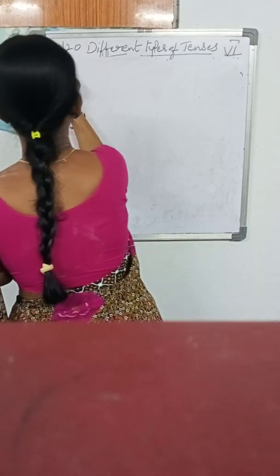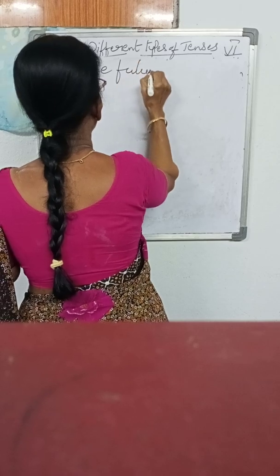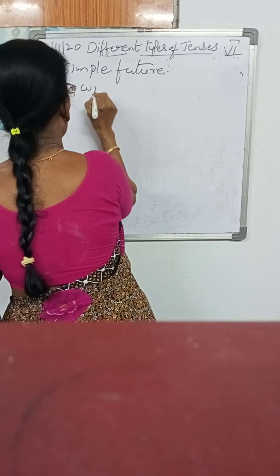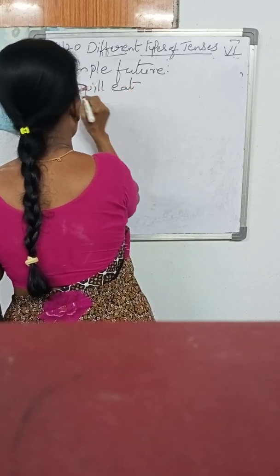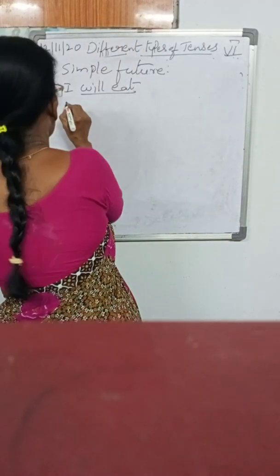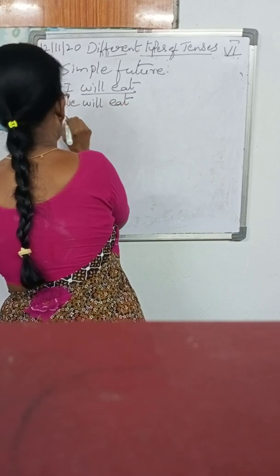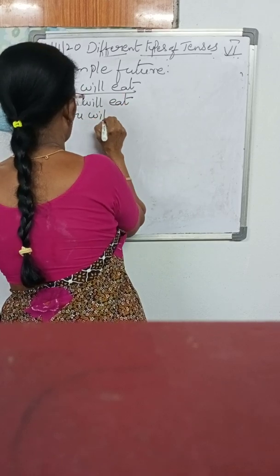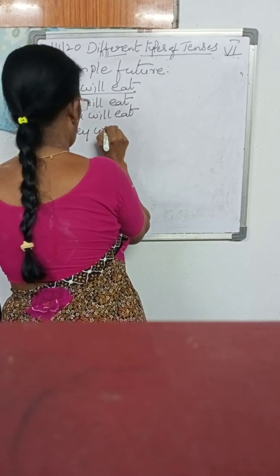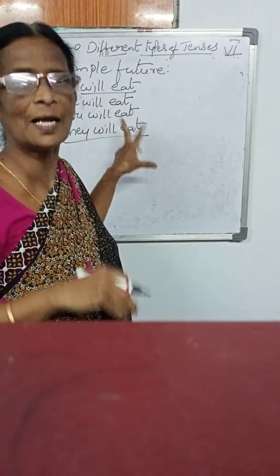Simple future. So, I will eat. Will eat. Will shows the future. I will eat. We will eat. You will eat. They will eat. So what did I add here? Will. Will is the helping verb.